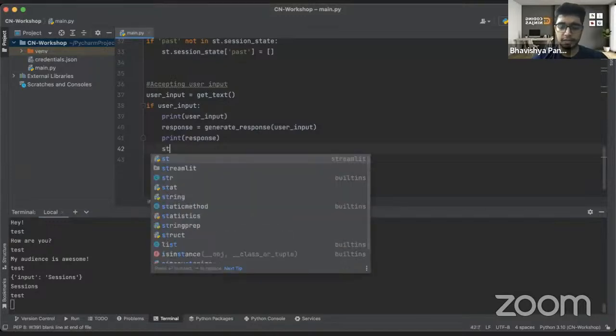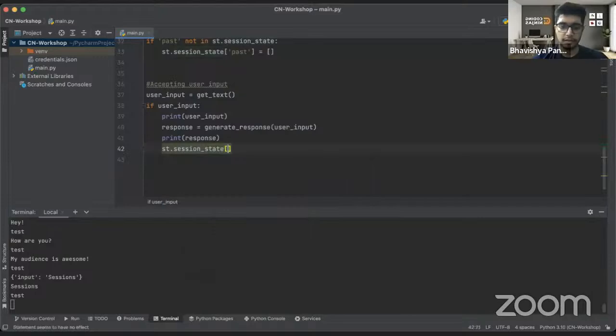So what would it be? st.session_state. I want it to append the first thing. So understand the flow, guys. First, I have written, how are you? I am pressing enter. The moment I have pressed enter, how are you becomes my past. Okay. So that is why I want to make sure that I am first entering the past, right? And then I'm appending my user input over here. Okay. My user input is there. Response, let's make it output. Okay, and this is output.